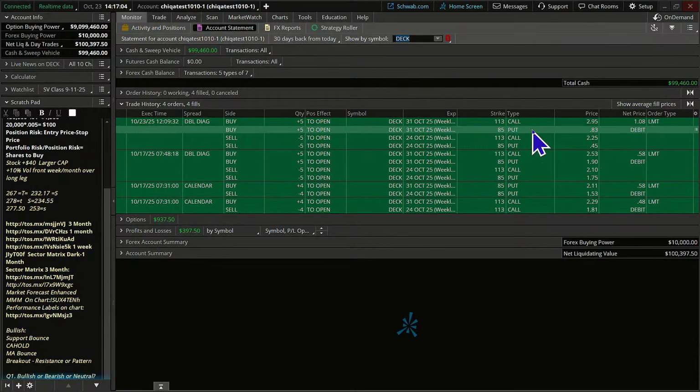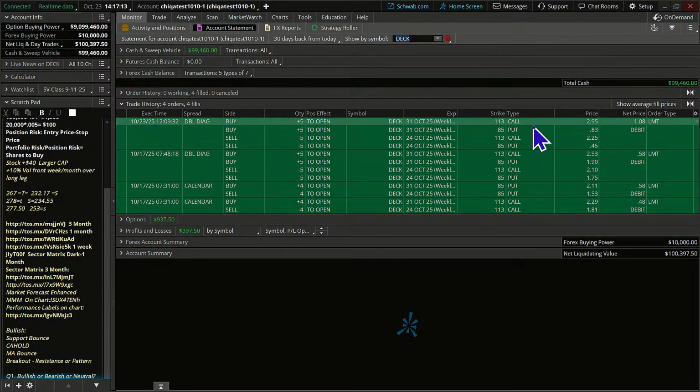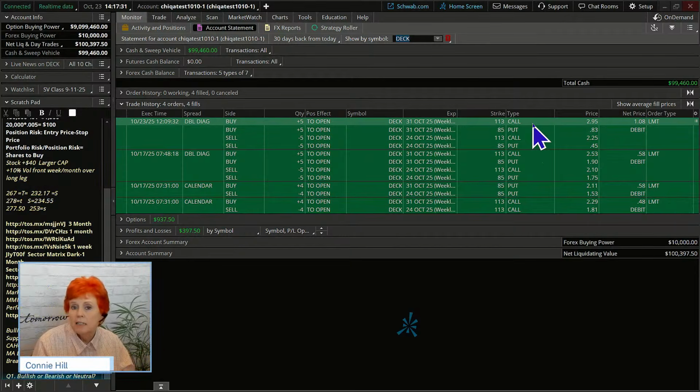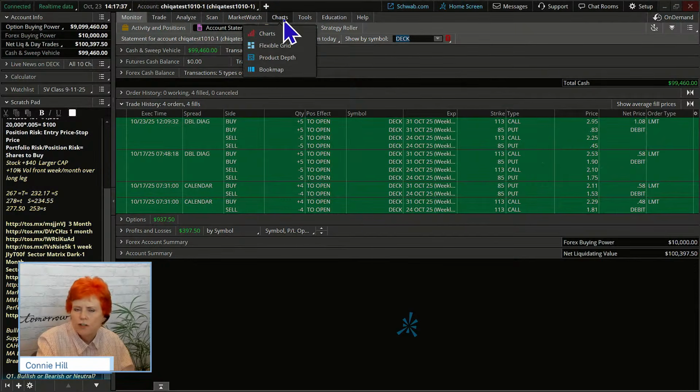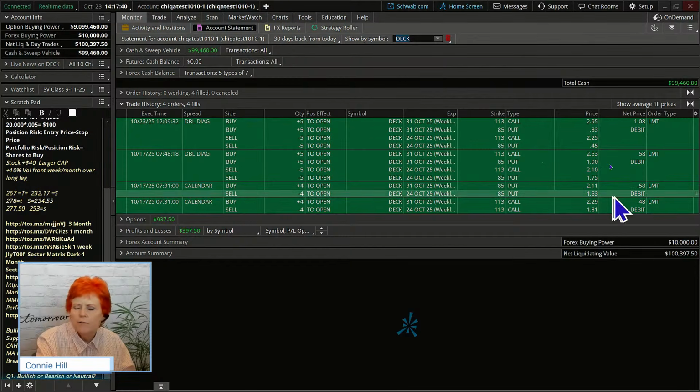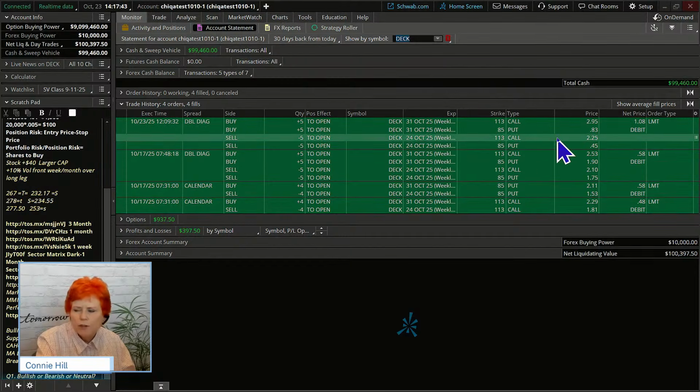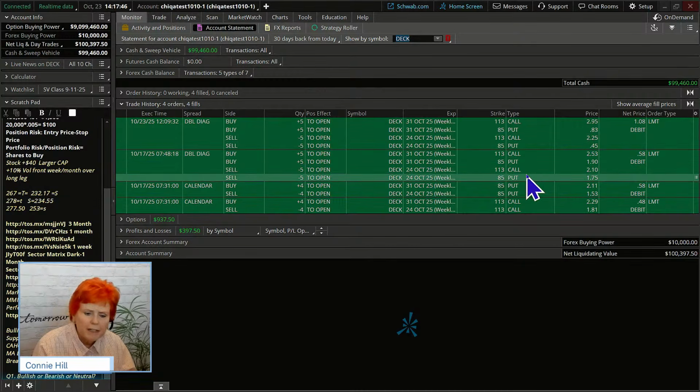Well, our put spread was at 85, so it's well above that. Our call spread was at 113. So tomorrow, had we still been in the trade, we would have expected the volatility to just collapse out of those front month or front week options, as well as the next week out. That just kind of comes crushing out. And our peak area of where we might look to see a gain is either going to be at 113 or at 85. So it'll be interesting to see if it continues to drop. I'm going to watch this tomorrow, see how the market reacts, and see what our results might have been had we still been in this position at 58 cents.